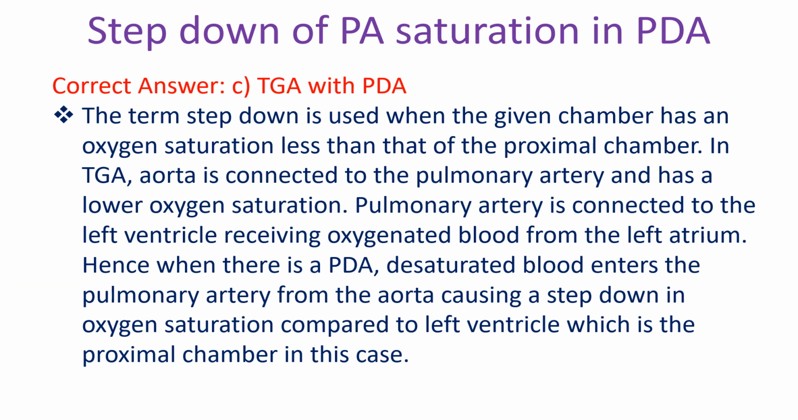The term step down is used when the given chamber has an oxygen saturation less than that of the proximal chamber. In TGA, aorta is connected to the right ventricle and has a lower oxygen saturation. Pulmonary artery is connected to the left ventricle, receiving oxygenated blood from the left atrium. Hence, when there is a PDA, desaturated blood enters the pulmonary artery from the aorta, causing a step down in oxygen saturation compared to left ventricle, which is the proximal chamber in this case.